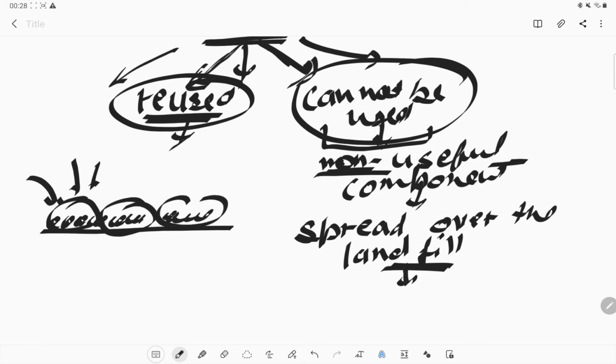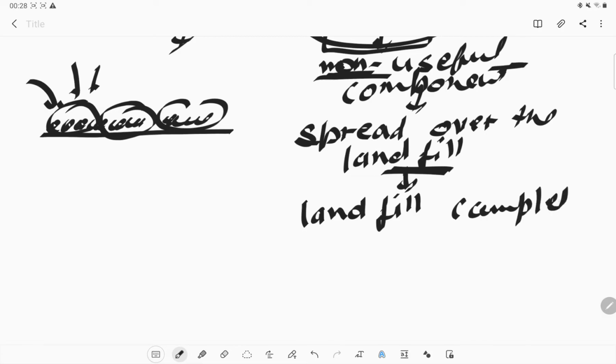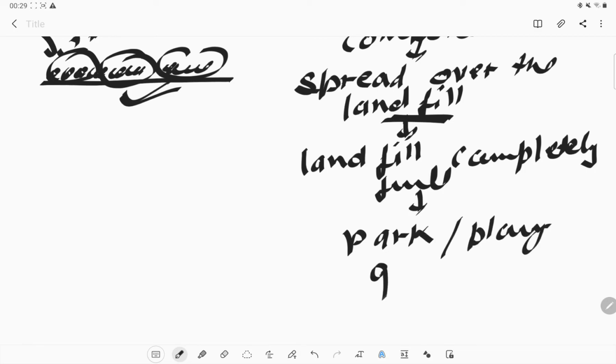So there will be a time when the landfill is completely full. At that time we can convert that landfill into a park or a playground.